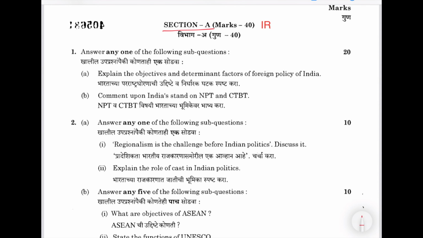Explain the objectives and determinant factors of foreign policy. Here we have this topic, determinants of foreign policy of India. I think that is in PSIR. Okay, comment upon India's stand on NPT, CTBT.